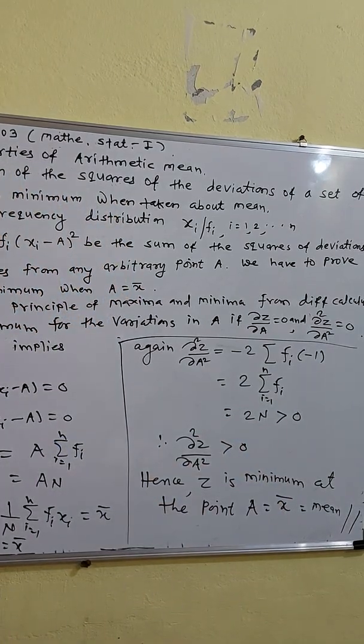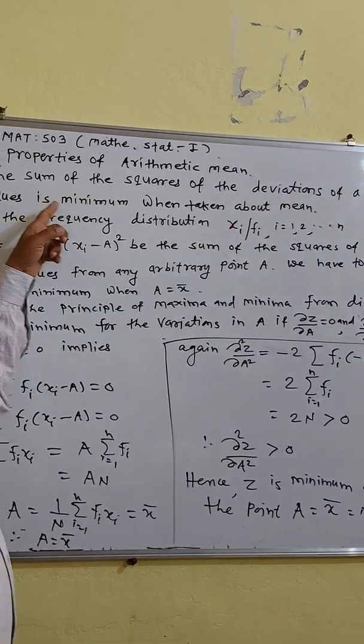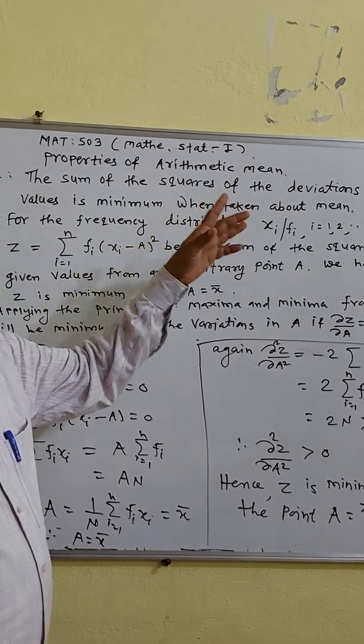Thus, we conclude that the sum of the squares of the deviations of a set of values is minimum when taken about the mean.